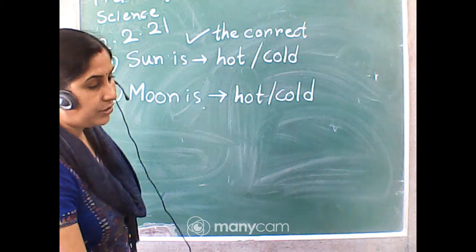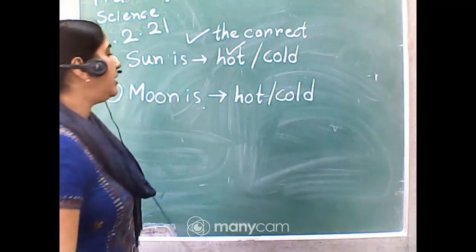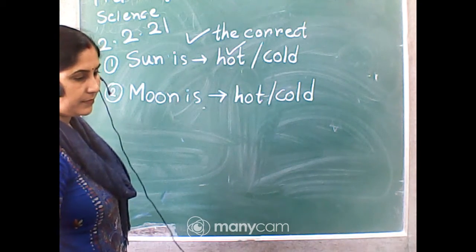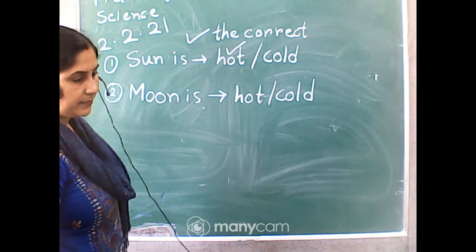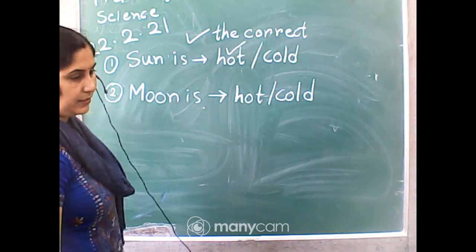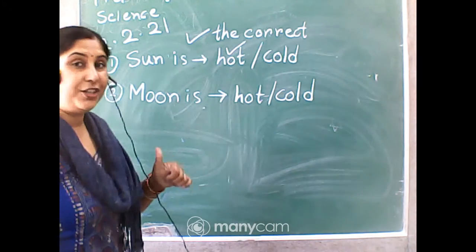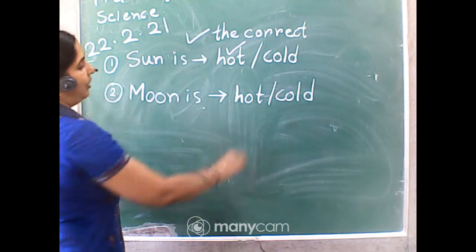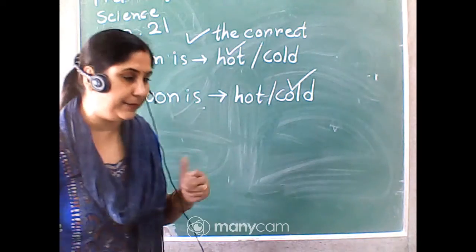Okay, Sancho now started. That sun is hot, good. And moon is hot or cold? Yes, moon, Mriganko, moon is not hot, moon is cool, like the cold, just like this, cold like ice cream.